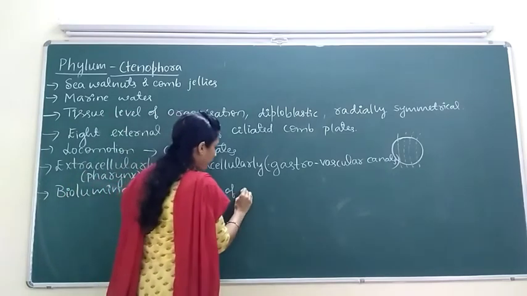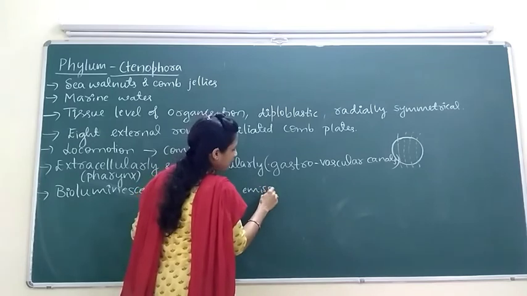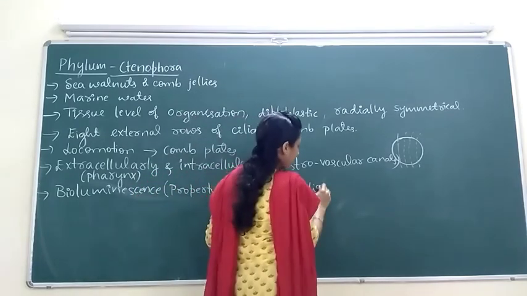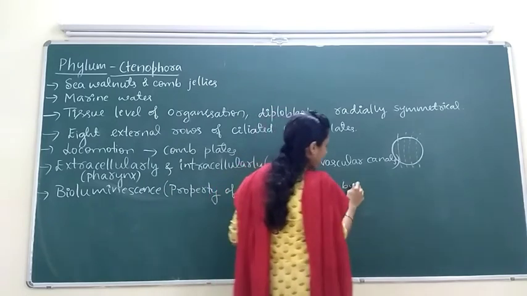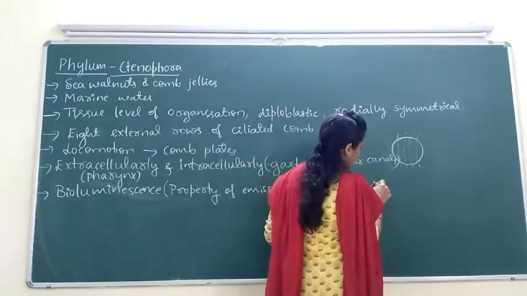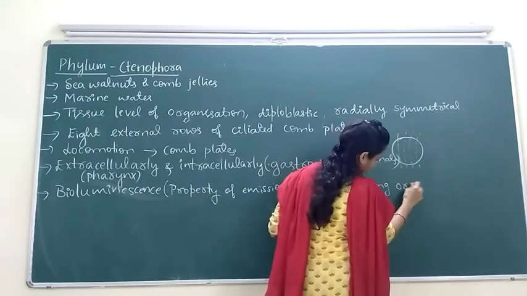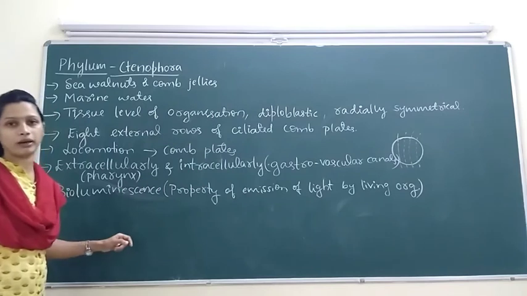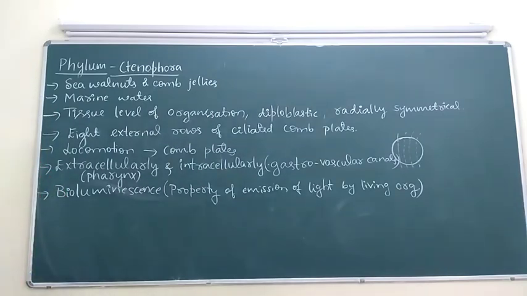Bioluminescence is the property of emission of light by living organisms.